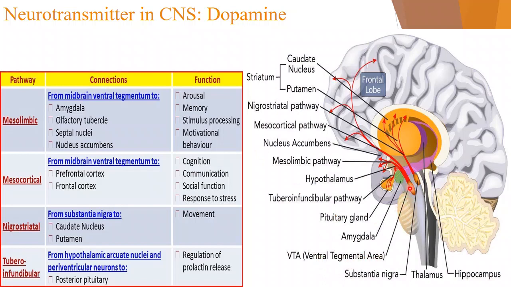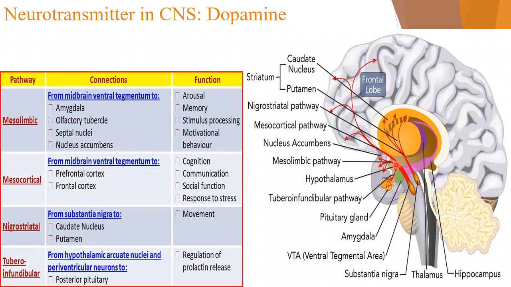From here the mesolimbic pathway originates and continues to the amygdala, the olfactory tubercle, and the septal nucleus and nucleus accumbens. All these organs are small nuclei with various functions. You don't need to remember anything, just try to understand.